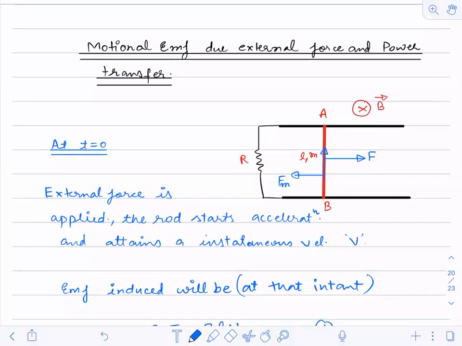Now here also I am trying to correlate that thing. What will happen over here? As this rod moves in this direction, the magnetic force and the applied force become equal. When these two forces become equal, the velocity will be constant. So what I'm saying is, the terminal speed or the steady state velocity will be achieved when Fm is equal to F external, such that F net becomes 0. Correct. In that case, velocity will be constant.